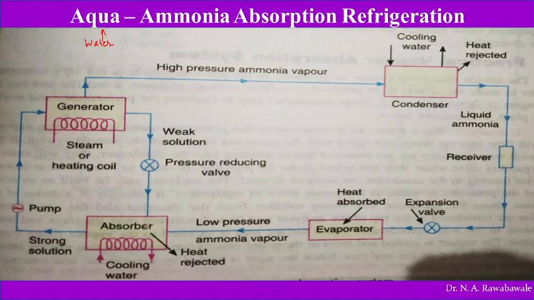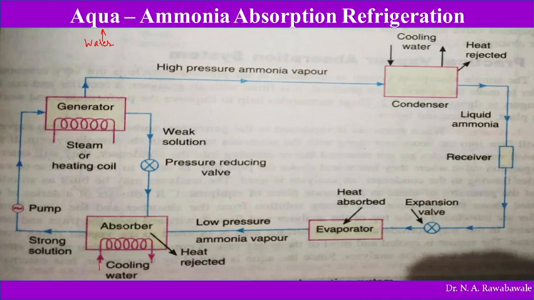This weak aqua ammonia solution has an affinity to absorb ammonia when its temperature is lower. So the hot weak aqua ammonia solution comes into the absorber and is cooled by cooling water. When water is passed through the cooling coil, the temperature of the weak solution gets reduced.